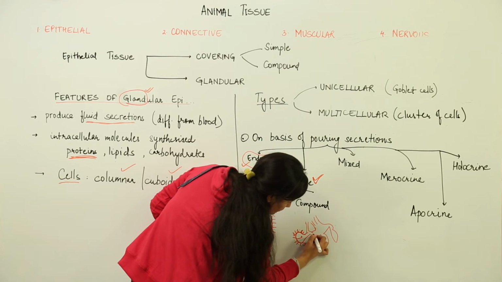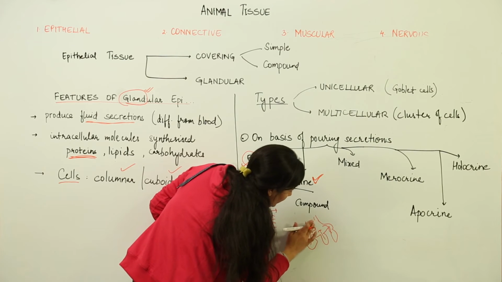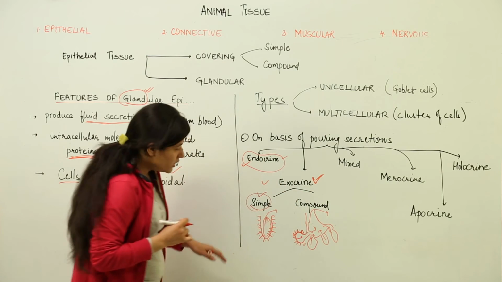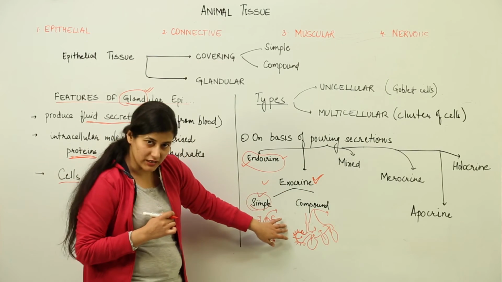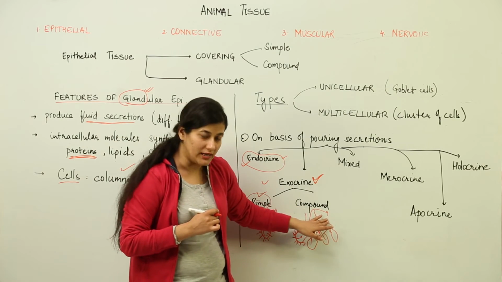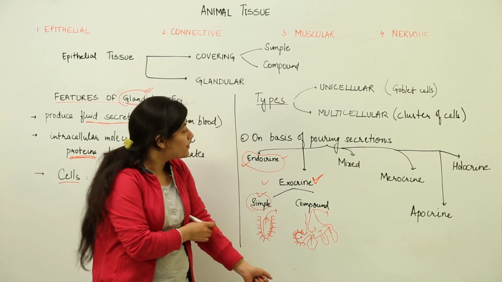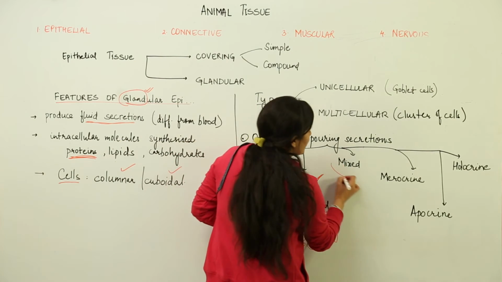So these are tubules into which the secretion is thrown, and over there would be a common duct from where the excretion would be thrown out. So you get to know that simple would have a single tubule, and in compound exocrine glands there would be many tubules which would further combine to form a common duct. Then we have mixed type of glands.